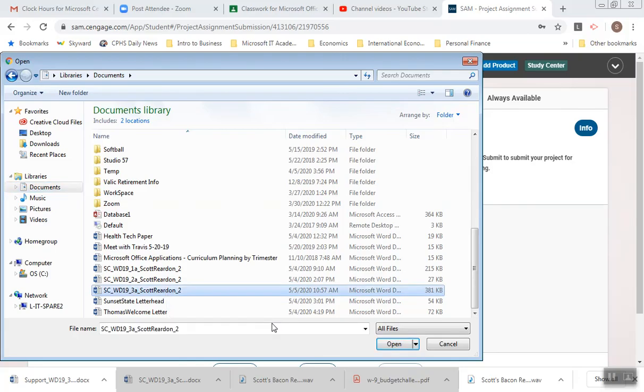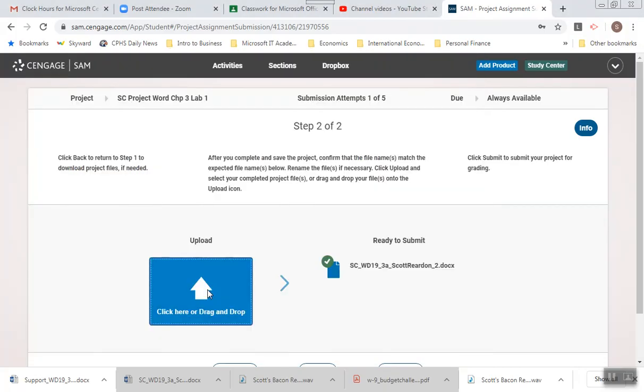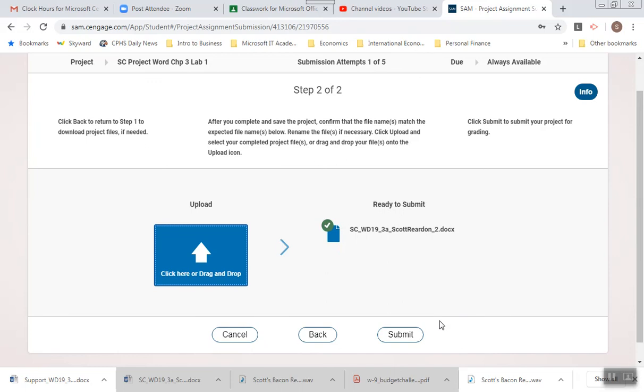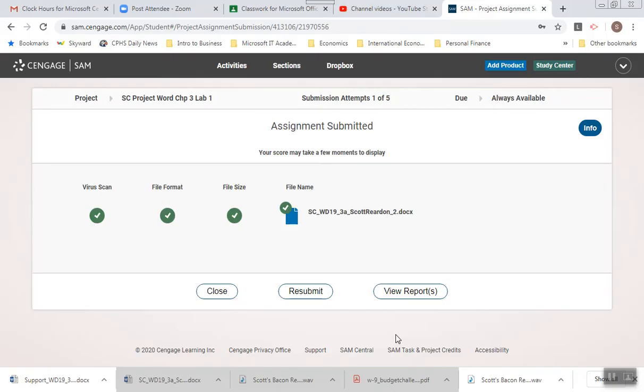That's what you did. I'm just going to double click. Get the check mark that it's loaded. All right, and submit. And again, always save before. This is kind of maybe a dumb thing to say, but always save before you turn it in so you have the most current version, obviously, that you're turning in. Okay. And also check the date and time on the file you're attaching to your SAM assignment.